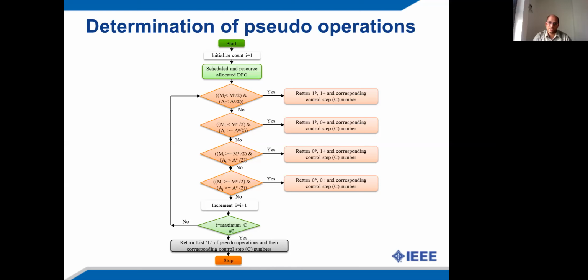Further, in each control step, it is checked whether the number of adder instances is less than half of the adder constraint. If this condition is satisfied, then the algorithm returns one pseudo addition operation and the respective control step number. This process is repeated for all the control steps of the scheduled and resource allocated data flow graph. Once this algorithm is completed, we get a list L which contains the pseudo operations and their corresponding control step numbers.